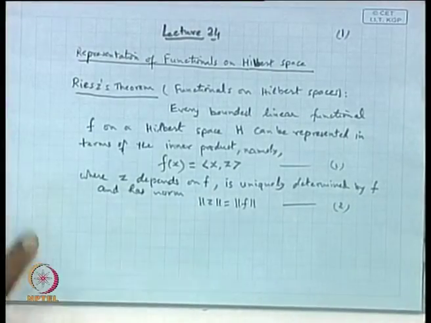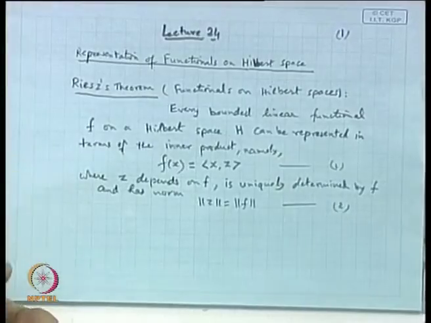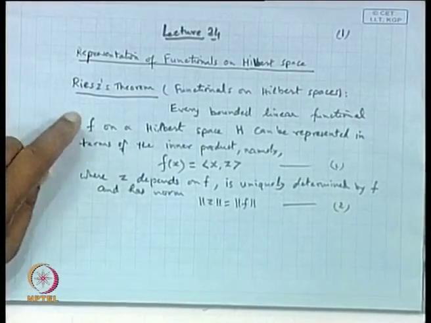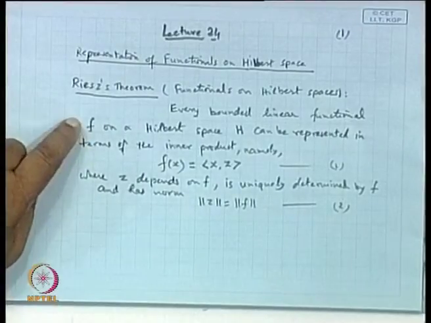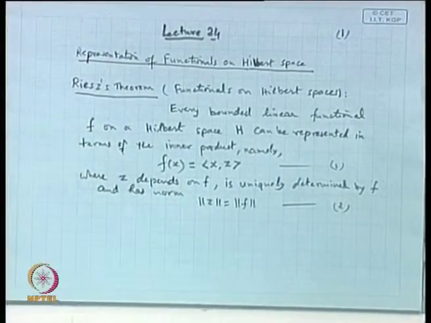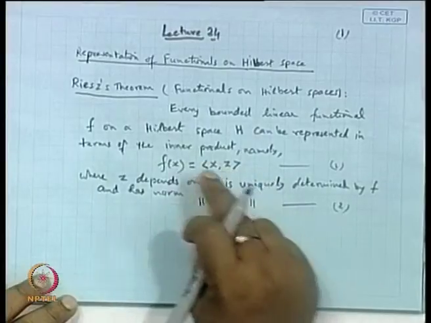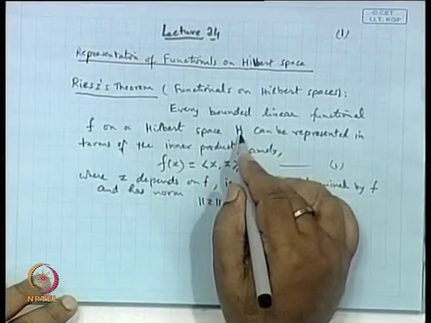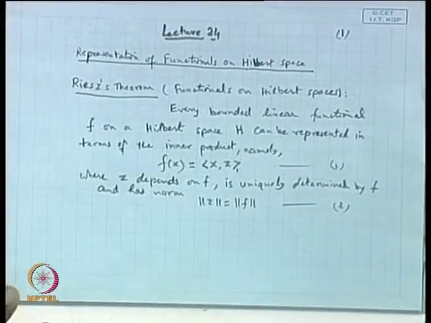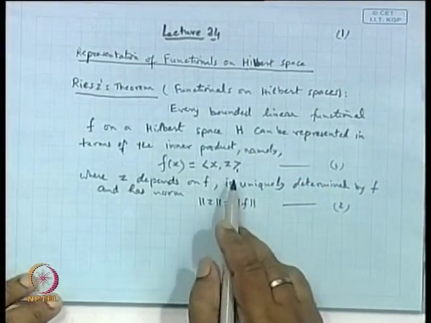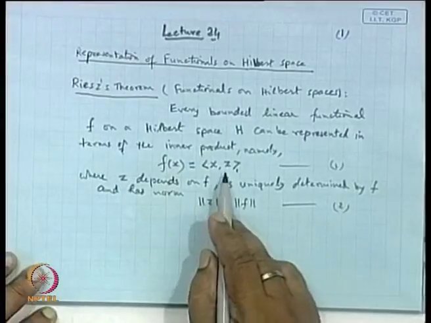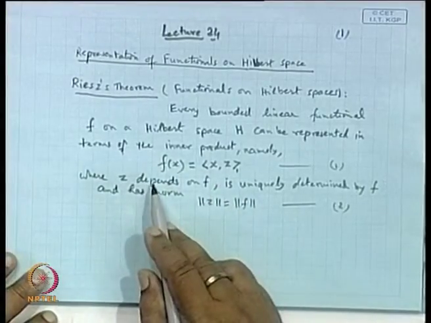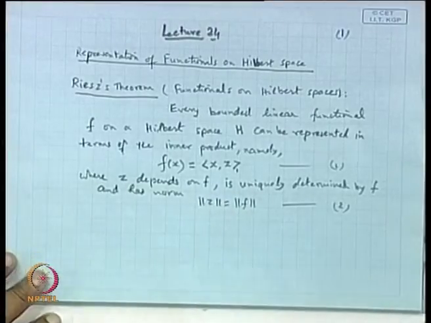So what this result says is that if H is a Hilbert space and f is a bounded linear functional on H, then we can always express f(x) in the form of the inner product, and this is the inner product defined on H. This z depends on f, is uniquely determined by f, and the norm of z and the norm of f are identical.